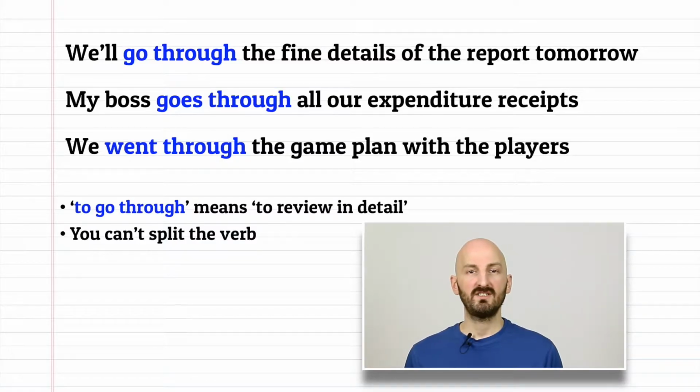We'll go through the fine details of the report tomorrow. This is a simple sentence in future tense that means review in detail. It's different to go over because go through describes reviewing carefully and in detail. You can't split the verb with this meaning. Other examples are, my boss goes through all our expenditure receipts and we went through the game plan with the players.